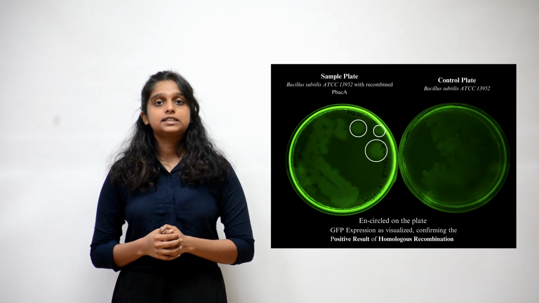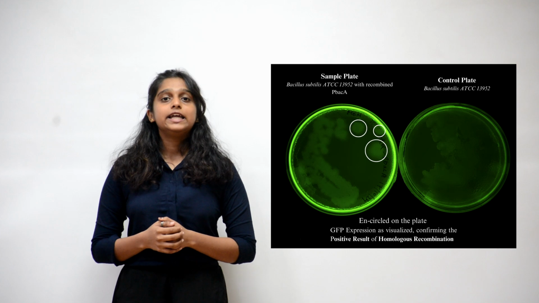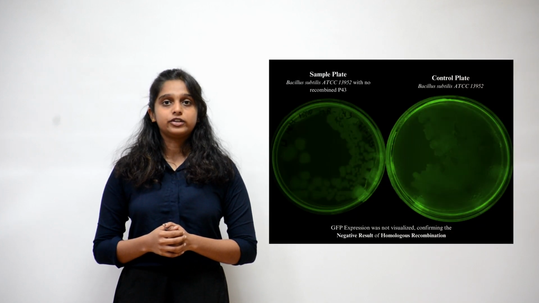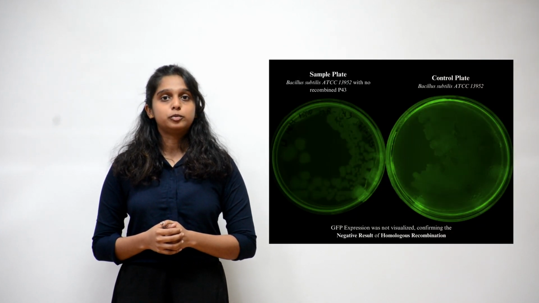We performed HR using the protocols provided to us by Dr. Sabri, which was optimized to suit our strain. The results were as follows. Green fluorescence was observed in the colonies that were transformed with P-BAC-A, indicating that the promoter was successfully integrated into the genome. This wasn't observed in the case of P43 due to weak amplification of the promoter, as mentioned earlier. This was a key factor in proving our engineering success, helping us troubleshoot for further experimentation.